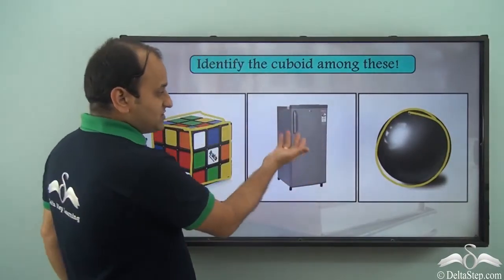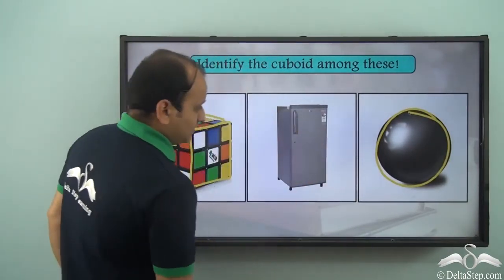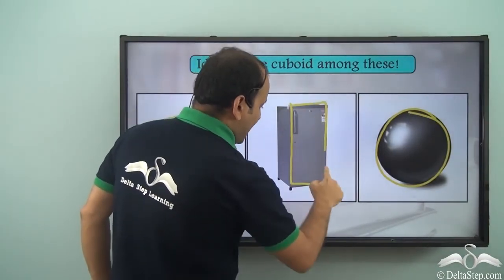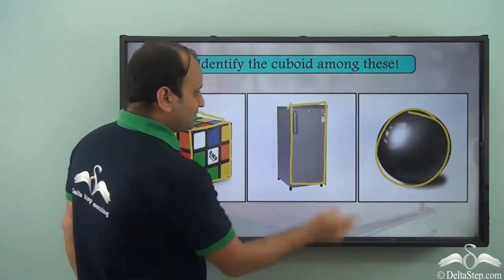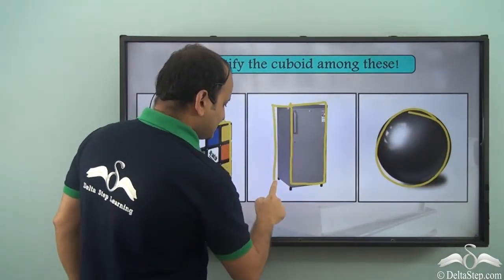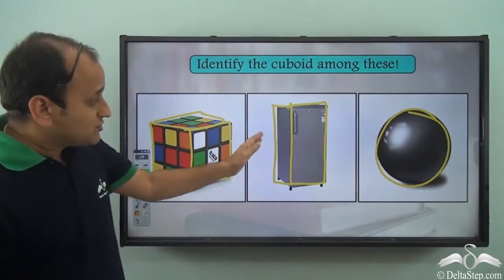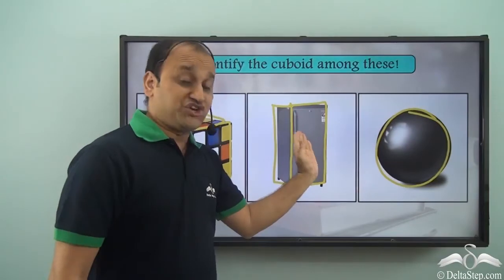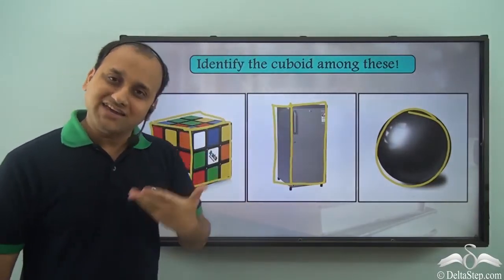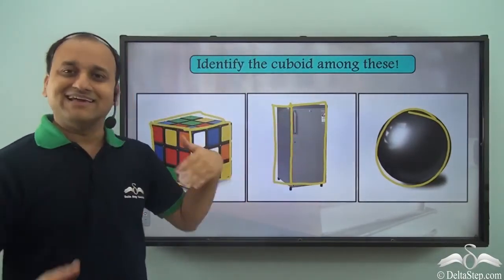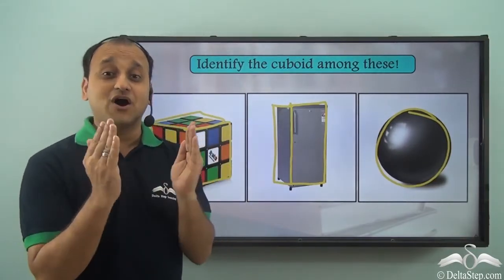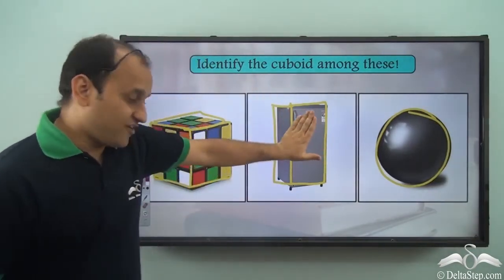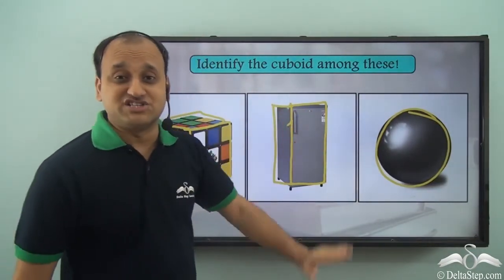Now let's come to this refrigerator. Now if you see this face, it's actually a rectangle, isn't it? What about this face? Even this is a rectangle. So you see, different rectangles come together to give you this shape, which is a cuboid. So a cuboid basically is a shape which is made up of a number of rectangles. So we have this refrigerator which has a cuboidal shape.